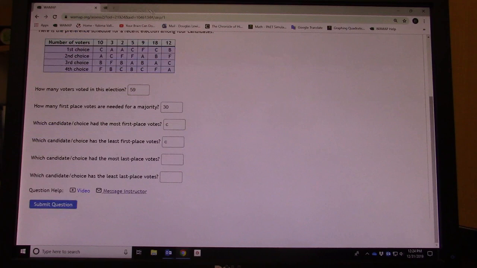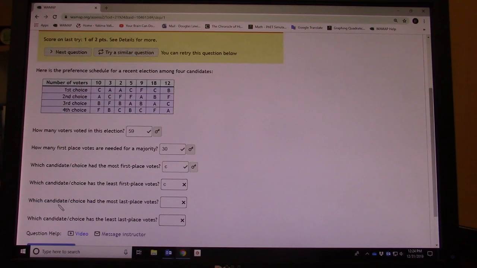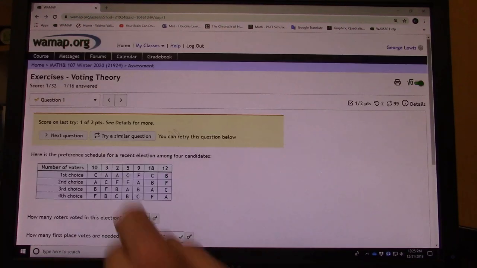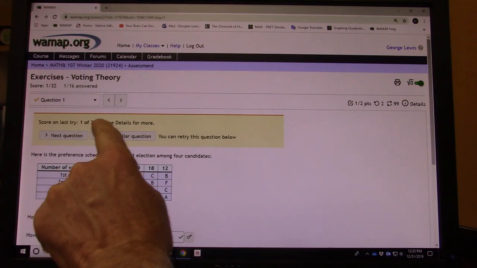I'm going to close that message page and go back to WAMAP. And now I'm going to go ahead and submit this. Notice the first three were correct and this fourth one was wrong, and then I didn't answer these at all. So it should tell me how many points I got. I got 1 out of 2 points.